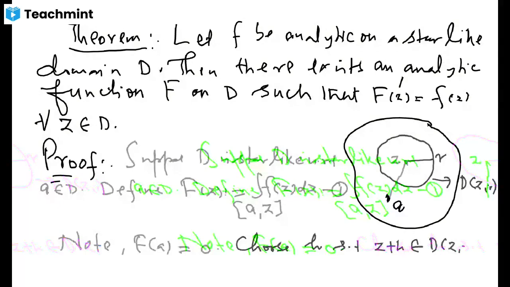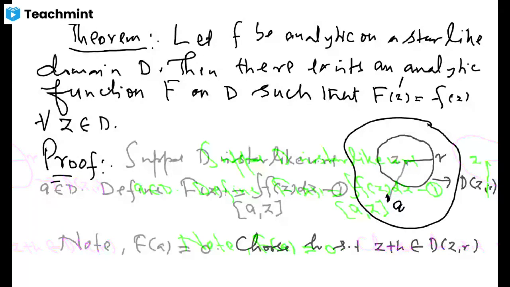This is always possible, because to make sure that z plus h is in this disk, the distance of z and z plus h needs to be less than r. And what is the distance between z and z plus h? That is the mod of h. So we have to select h so that mod of h is less than r. When we say that I'm selecting h in such a way that z plus h is in this disk, that means mod of h is less than r.